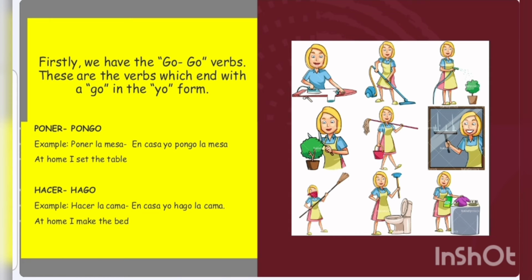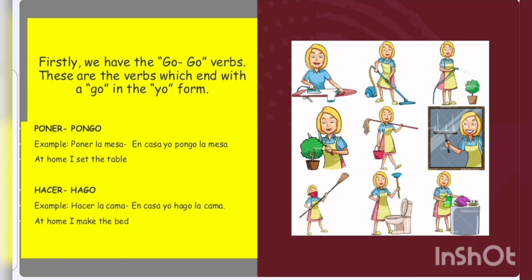First up, we have our go-go verbs. These are the verbs which end with a GO in the yo form. So for these verbs, we can't take off the AR, ER, or the IR and add an O. No, they end with a GO. So our two verbs are poner and hacer. Poner changes to pongo and hacer changes to hago. Notice how both of the verbs end with a GO.